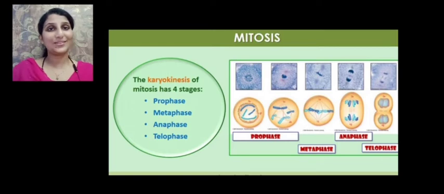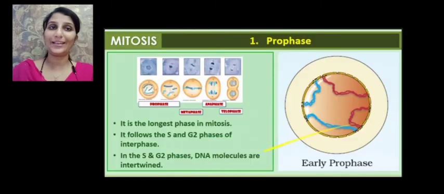In mitosis, that is the division of the cell, there is a division of the nucleus and a division of the cytoplasm. The division of the nucleus, called karyokinesis, can be divided into four stages. They are called prophase, metaphase, anaphase and telophase. So once again I repeat, the division of the nucleus can be subdivided into four stages: prophase, metaphase, anaphase and telophase, and ultimately it results in two daughter nuclei.